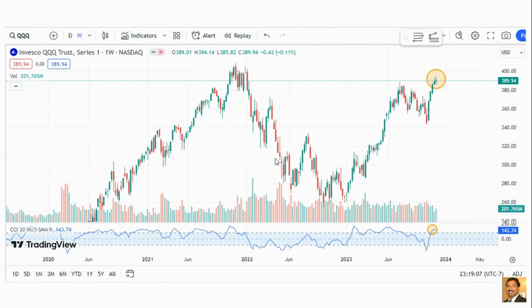And this QQQ, so this is a weekly chart. In the S&P, we see the weekly candle is good, but in the QQQ, it is not. It's like a doji candle, or kind of a spinning top candle with good volume, and the CSA is going down. So that's the reason I'm a little bit bearish on the QQQ side.